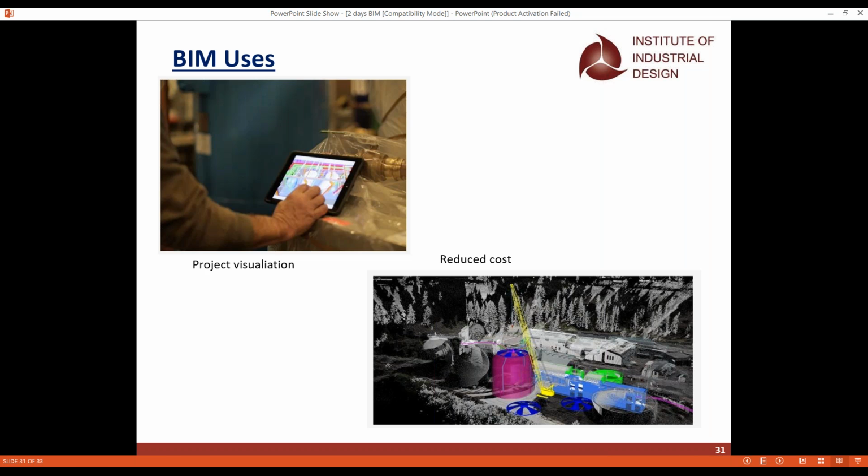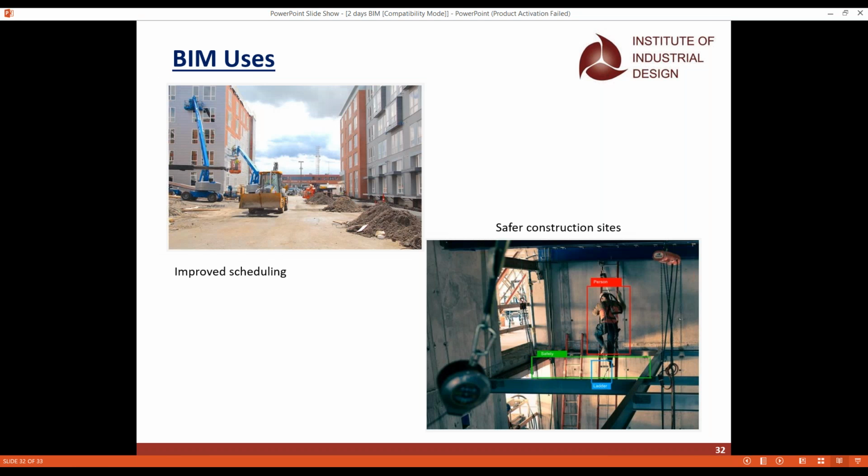But in Revit Architecture, with the help of the walkthrough and the BIM visualization concept, we can go inside the building, create a video, and see how it generally looks. There are also other uses, like scheduling, which is done by 4D BIM, the fourth dimension, and also safer construction.